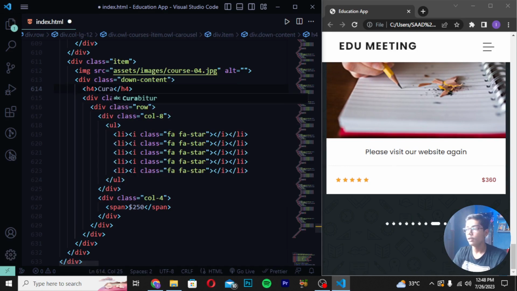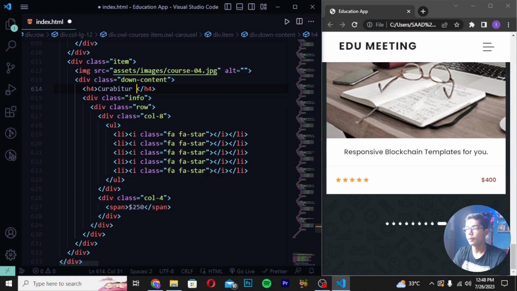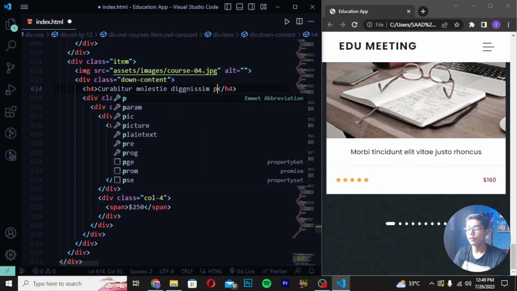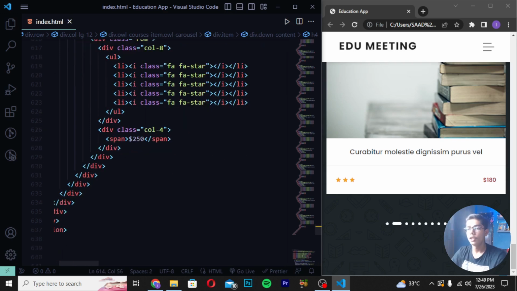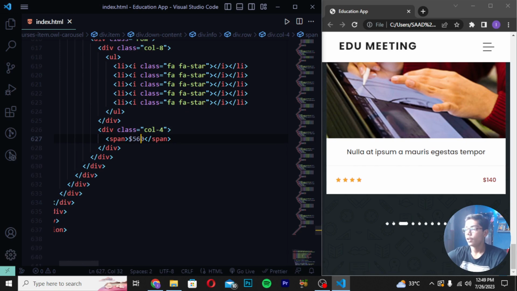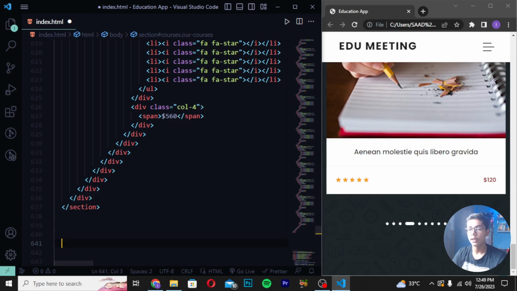So I will be writing here Cura Peter like this, and I will be writing Boleski. And then you have to now just write here Dick Neeson. Then you have to write here purse like this. Save it here and then change this price to 560. Save it here. And then when you've just written this, you have to move after the section tag which we have created here. You can see here is the close section tag.